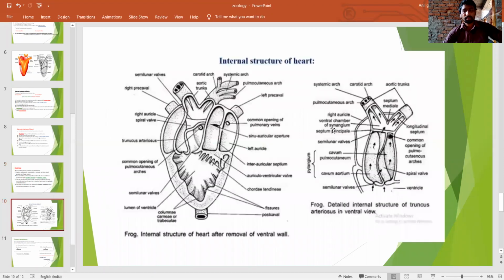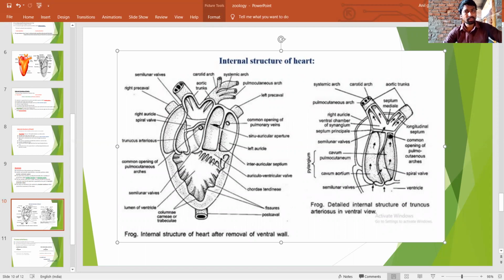Which valves? The auriculoventricular valves. They are attached to the chordae tendineae.